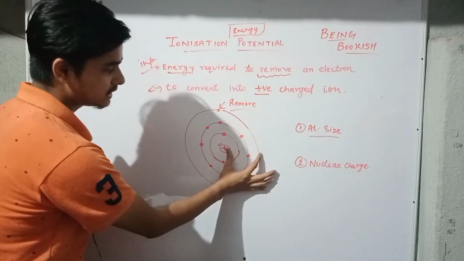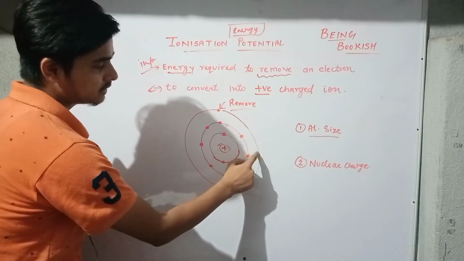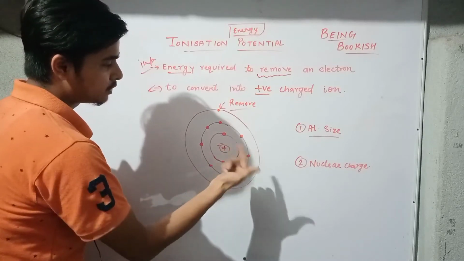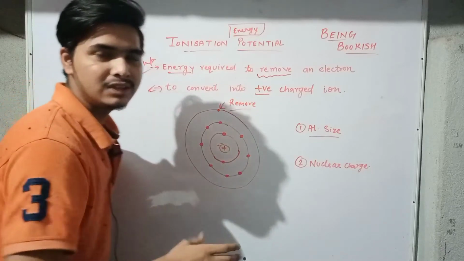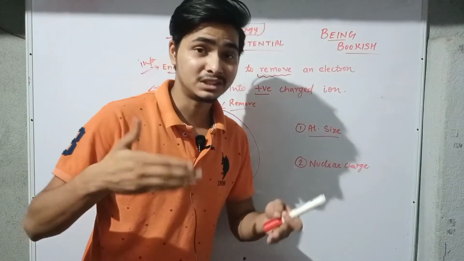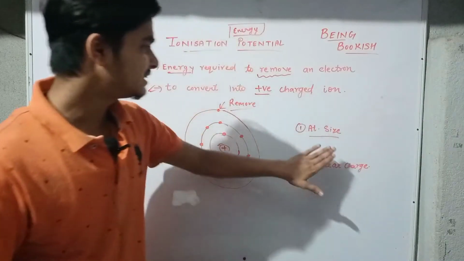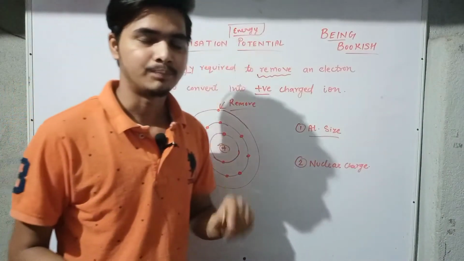You know that atomic size is the distance between the nucleus and the outermost shell. So if we have two shells, then this is the atomic size, and if we have three shells, this is the atomic size. So obviously when we have three shells, its atomic size will be bigger. Now how does it depend upon ionization potential?